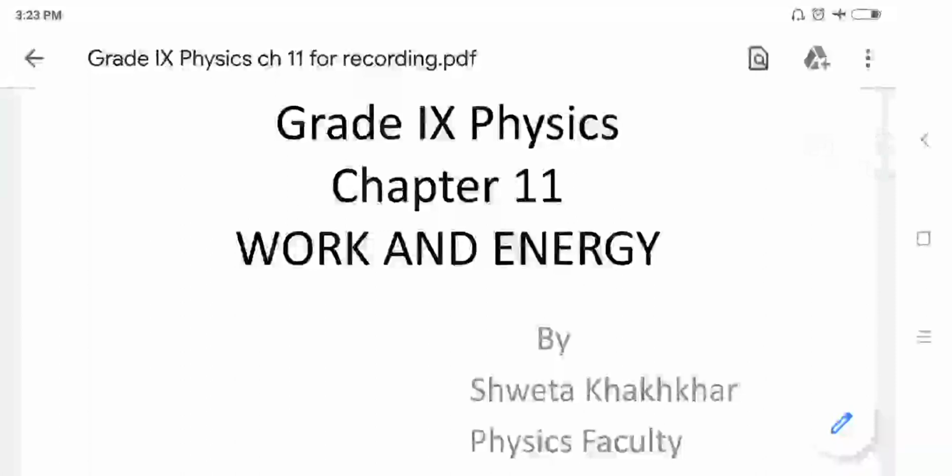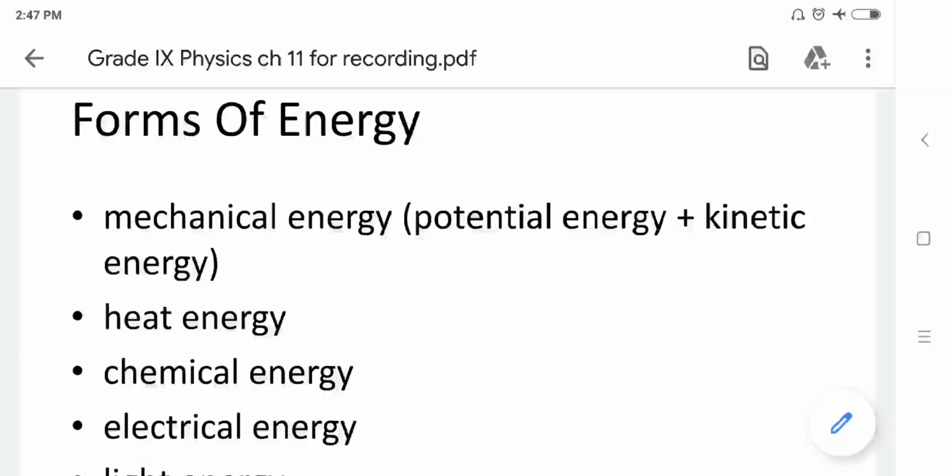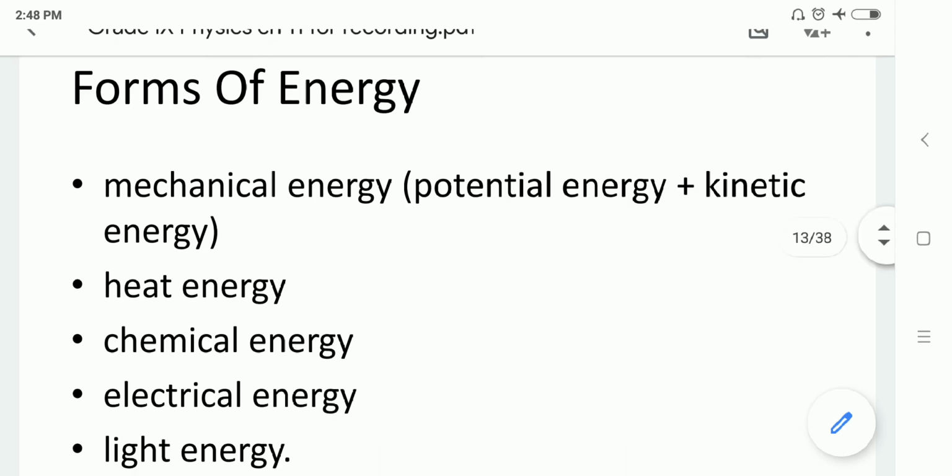Let us start our new session of chapter number 12, Work and Energy. Now, here let us go through the various forms of energy. We have heat energy, chemical energy, electrical energy, light energy, mechanical energy, that is total in terms of potential energy and kinetic energy. Here, in detail, we are going to study mechanical energy.